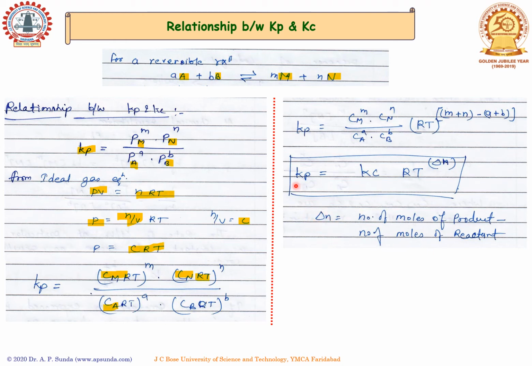So Kp is nothing but Kc multiplied with RT to the power delta n, where delta n is the difference between the number of moles of product and reactant.